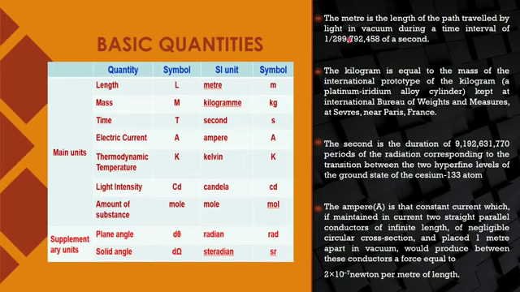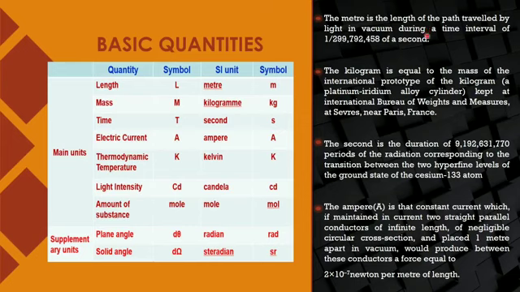The definition of 1 meter. What is 1 meter? That is the unit of length under the SI system. It is the length of the path travelled by light in vacuum during a time interval of 1 upon 3 into 10 to the power 8 of a second. Like you know, the velocity of light is 3 into 10 to the power 8 meter per second. So from there only we have defined 1 meter.